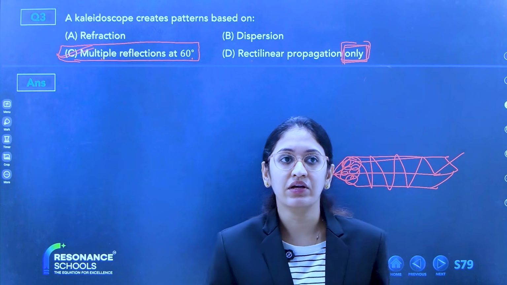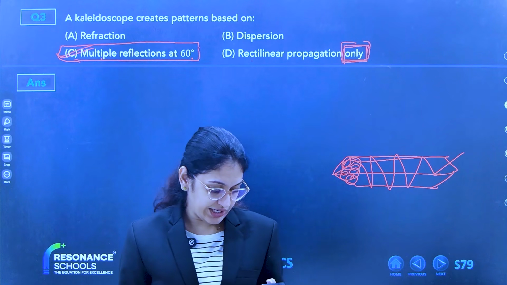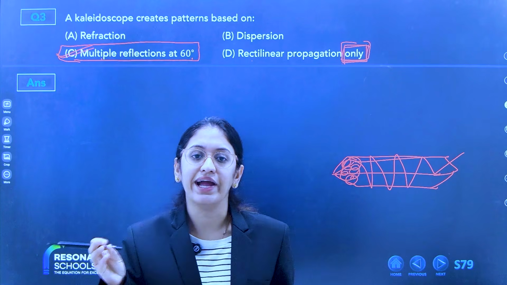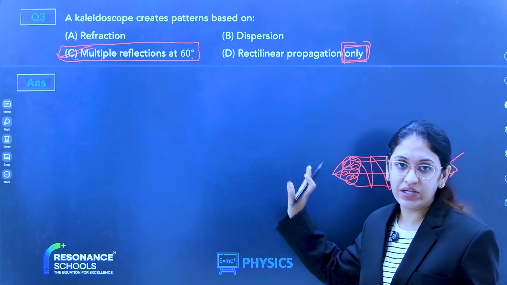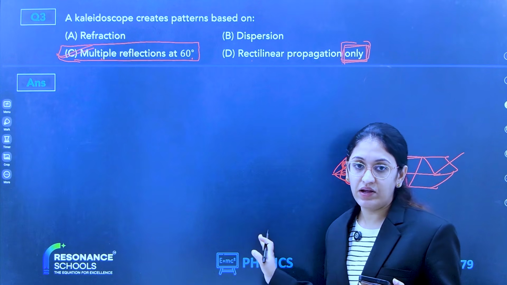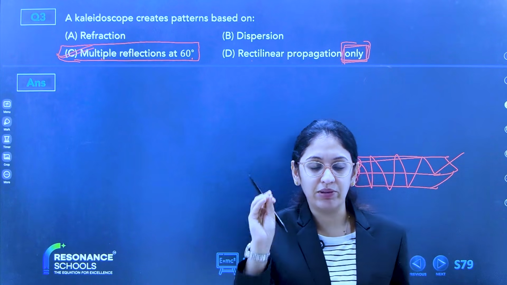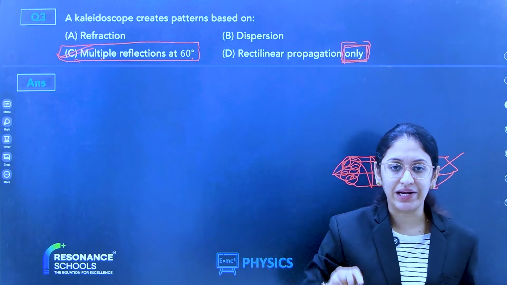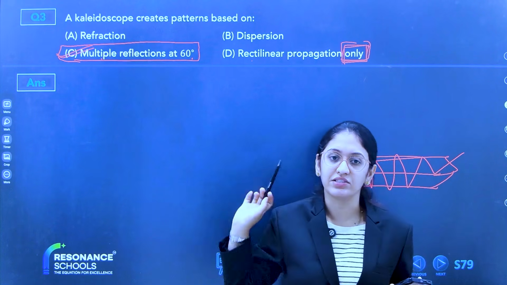Any doubt? You didn't understand? Okay. See, kaleidoscope, no need to get confused. Light always travels in a straight line; then only these multiple reflections will occur. But for a kaleidoscope, we have three mirrors placed at 60 degrees. So when light is travelling in a straight line and gets reflected multiple times, then only these patterns are visible.